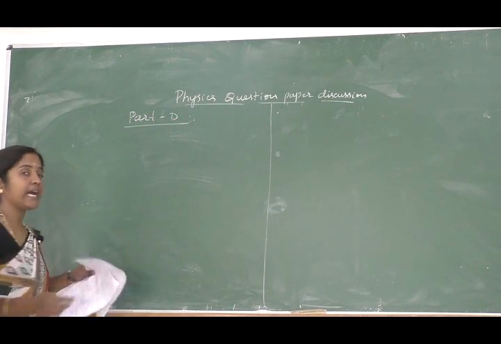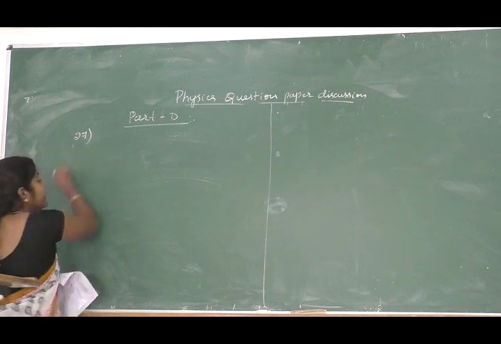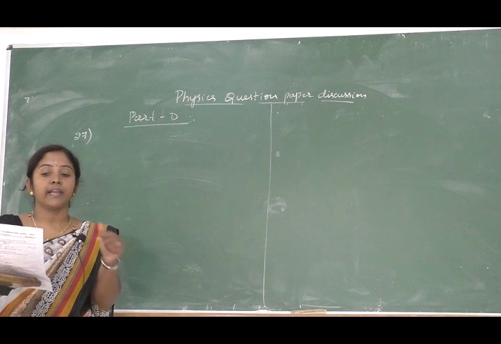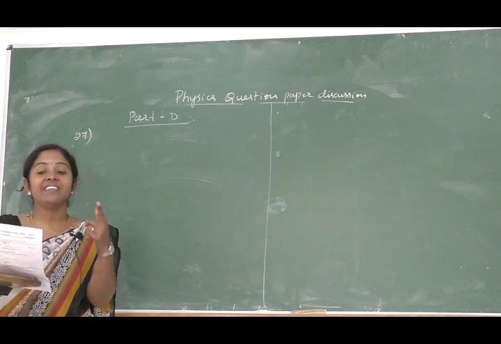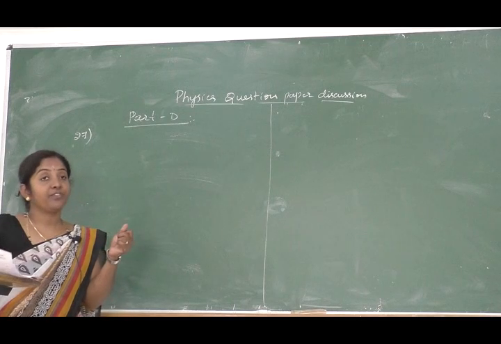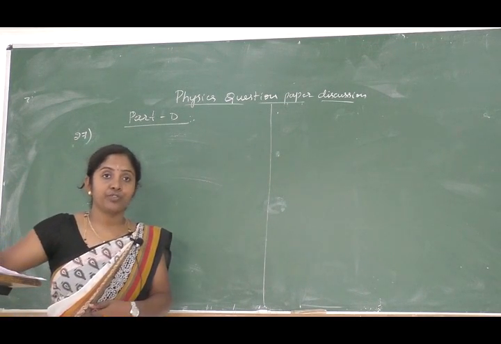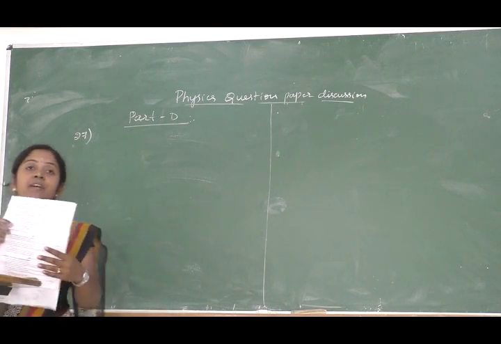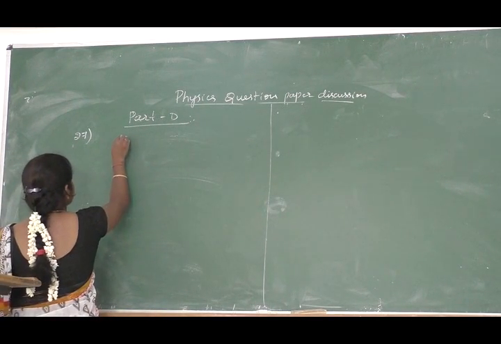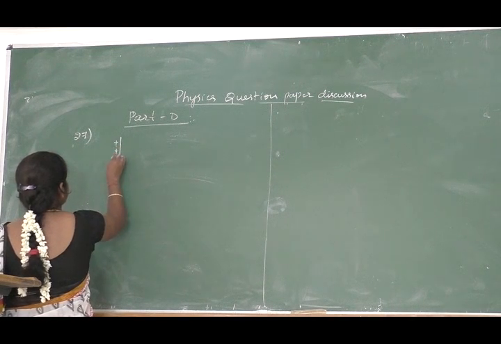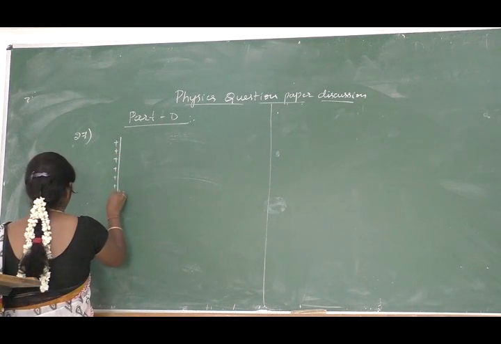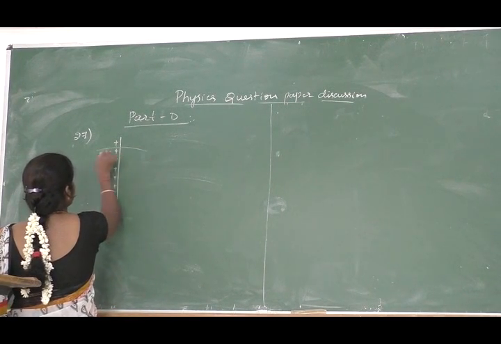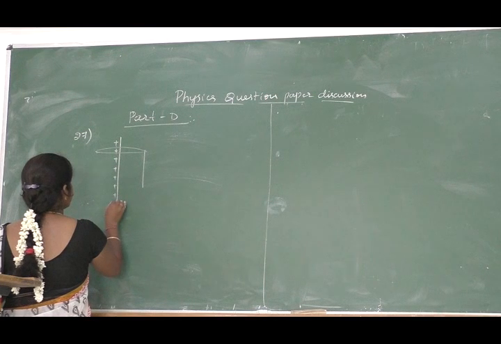Part D. In that, the first question is the 27th question, right? The 27th question is: derive the expression for electric field at a point near the line of charges. Near the line of charges is nothing but linear distribution of charges, which we must consider. This is an application of Gauss law, so Gauss law applications come. Let us consider the diagram first. Let us consider a linear distribution of charges, a line of charges. In that, let us consider a Gaussian surface.